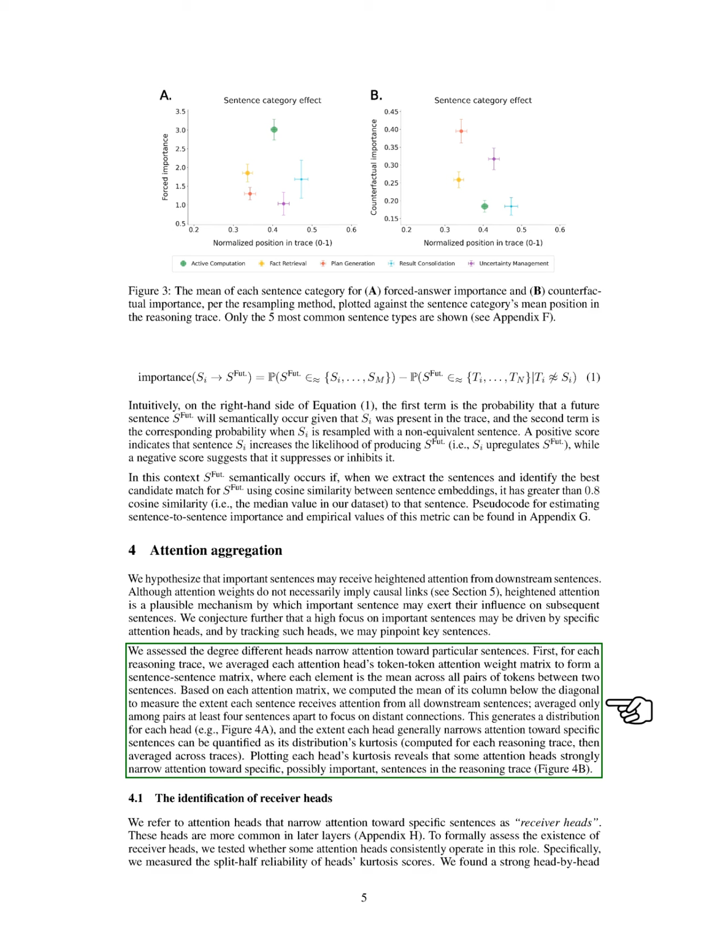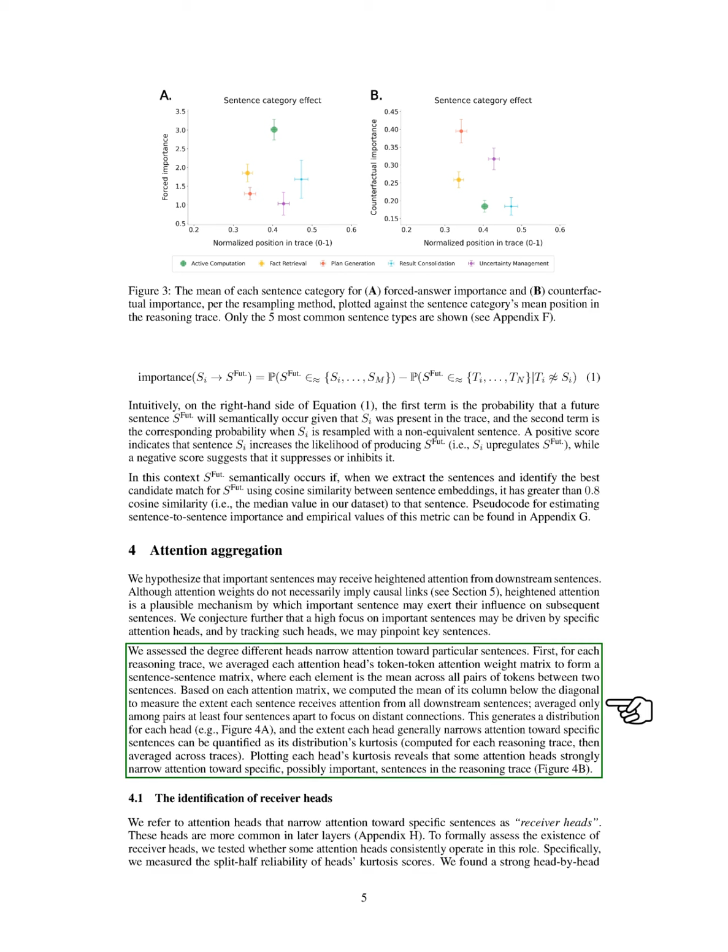reasoning process. Section Summary. In this section, we explore how to measure the importance of sentences in a model's reasoning process through counterfactual influence, highlighting that certain sentences significantly affect the final output and subsequent sentences. We introduce metrics for forced answer importance and counterfactual importance, demonstrating that high-level organizational sentences play a crucial role in guiding reasoning, while also examining how attention mechanisms may indicate the influence of important sentences on future outputs.